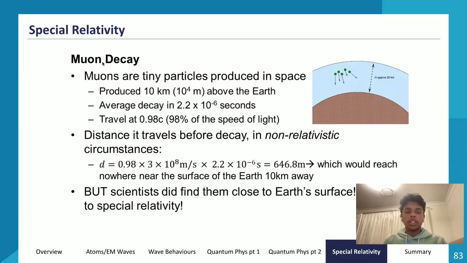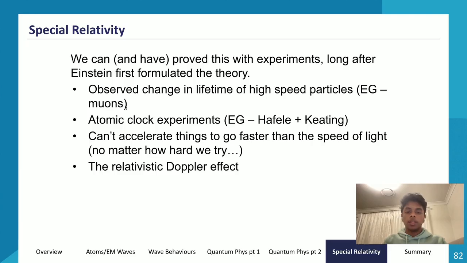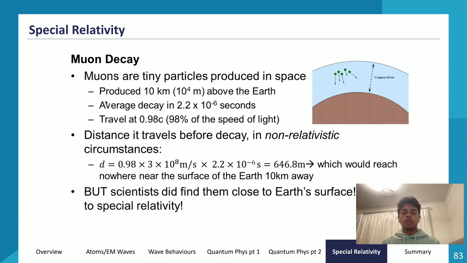So let's go through muon decay, which is this first dot point: the observed change in lifetime of high-speed particles, muons, that shows the concepts of special relativity or time dilation. So what are muons? Muons are tiny particles produced in space, and they're produced around 10 to the 4 meters, or 10 kilometers, above the Earth. The average decay time of these muons is 2.2 times 10 to the power negative 6 seconds. And they travel at 0.98 c.